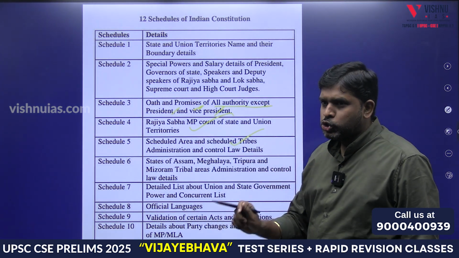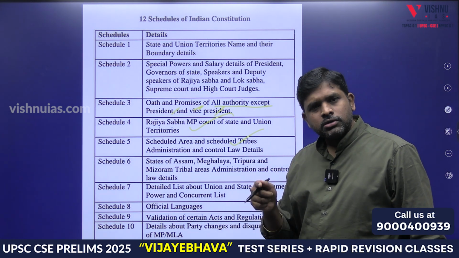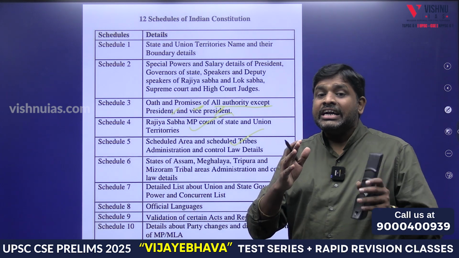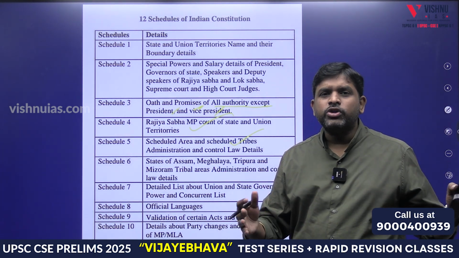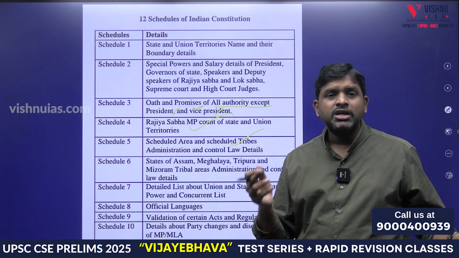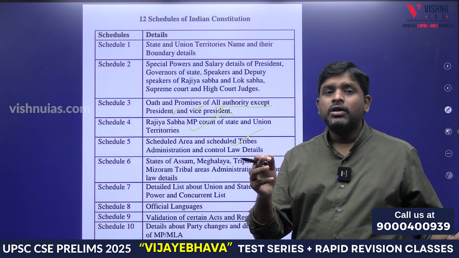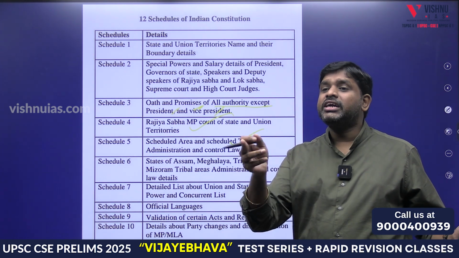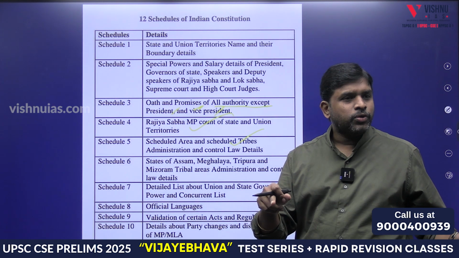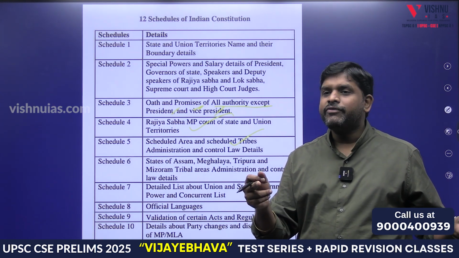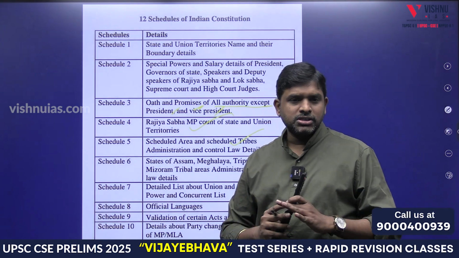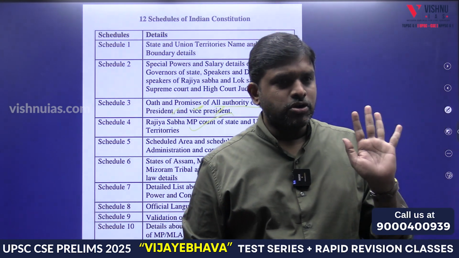Fifth, schedule areas. Sixth, tribal areas. 7, federal features, division of union list, state list and concurrent list. 8, languages. 9th, 9 is what? What is present in the 9th schedule will not be subjected to judicial review. 10th, anti-defection law. 11th is Panchayati Raj. 12th is urban local bodies. So these are the 12 schedules of the Constitution.